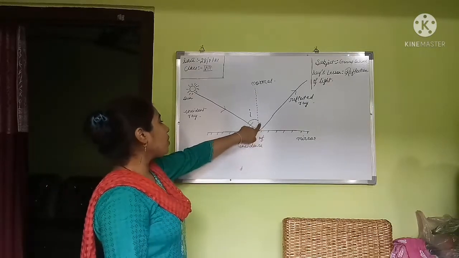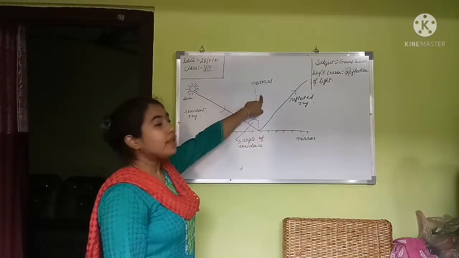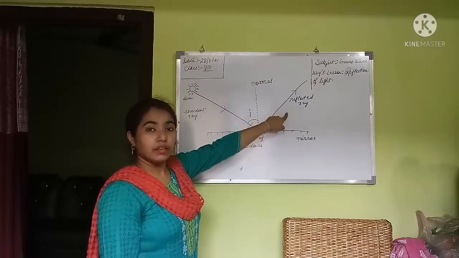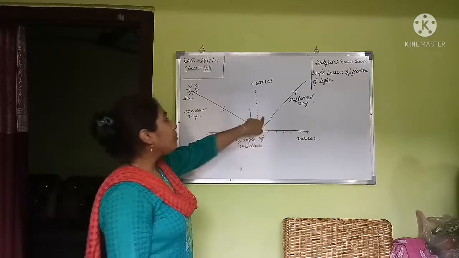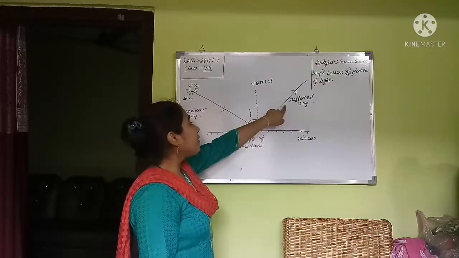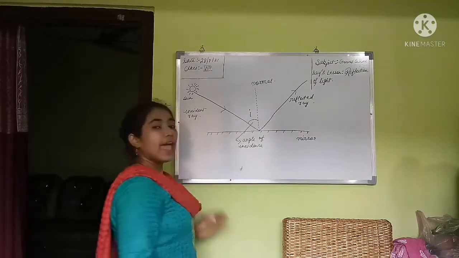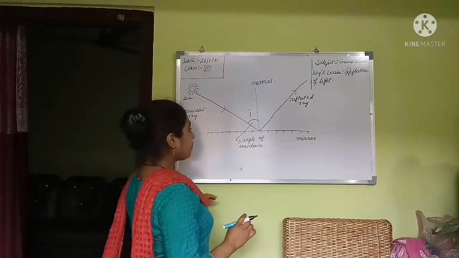Now you will see that another angle is formed between the normal and the reflected ray. Okay, and this angle which is formed between the normal and the reflected ray is known as the angle of reflection.